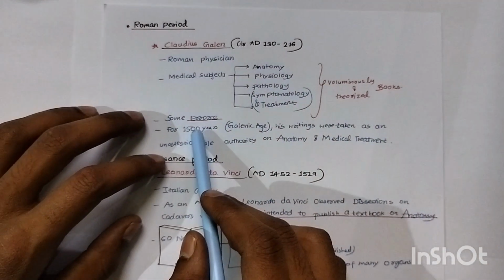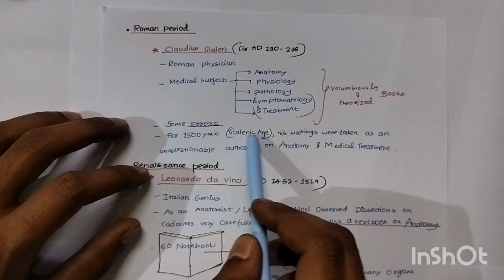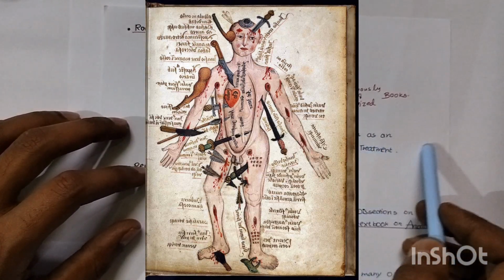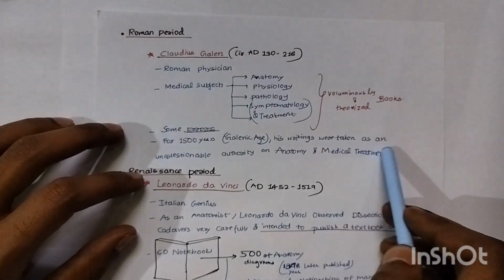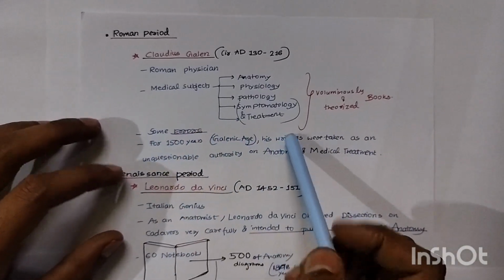He also made some errors. For 1500 years, Galen's writings were taken as an unquestionable authority on anatomy and medicine. Of course his work is praised very much, but some errors he also made.